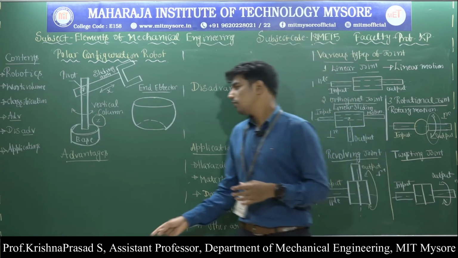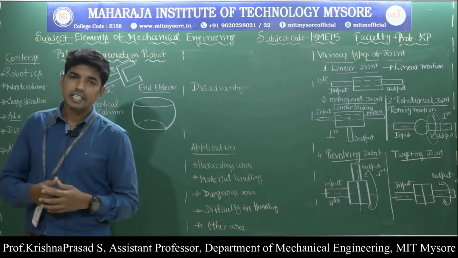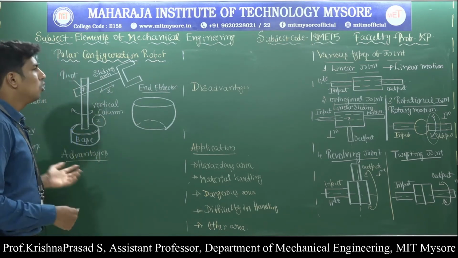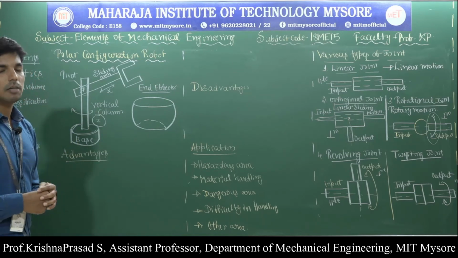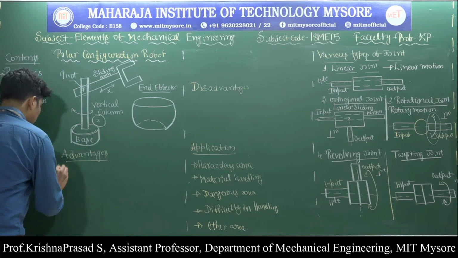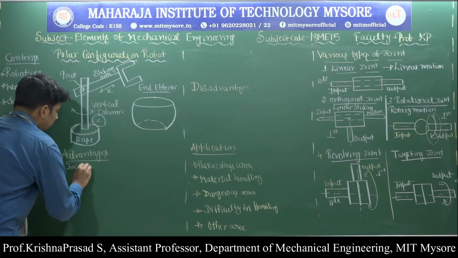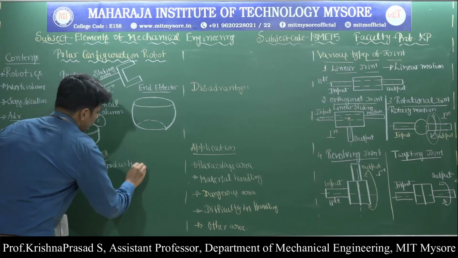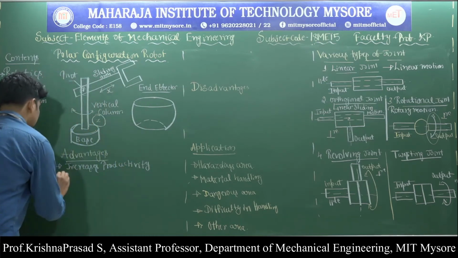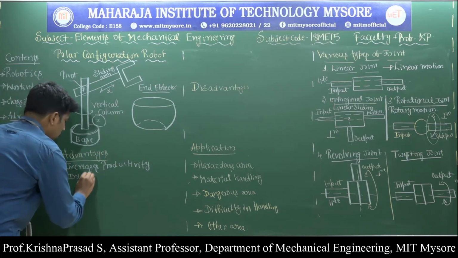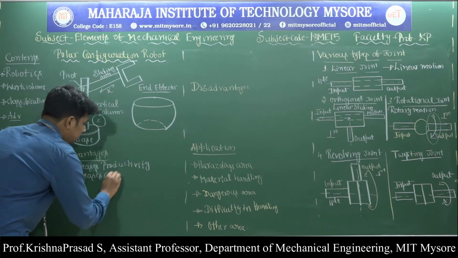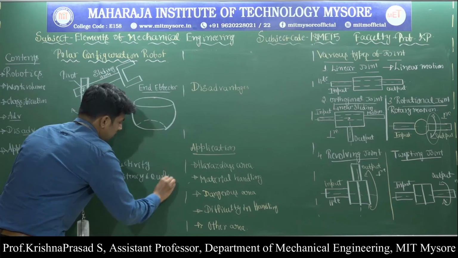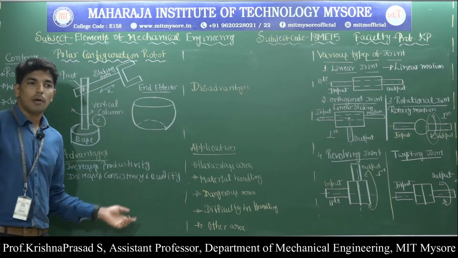Next, the last very important thing is advantages, disadvantages and application of industrial robot. So what are the main advantages of using an industrial robot? Very first thing, it increases productivity of the operation. Then it increases consistency and quality of the product.